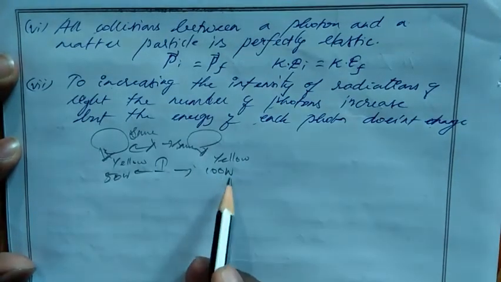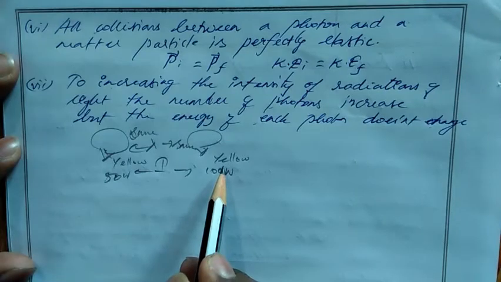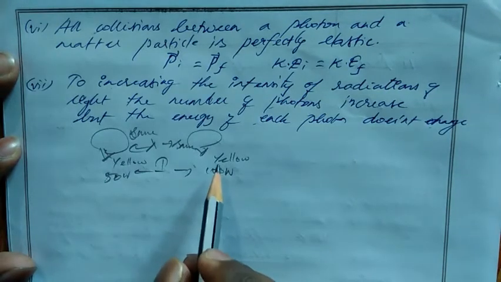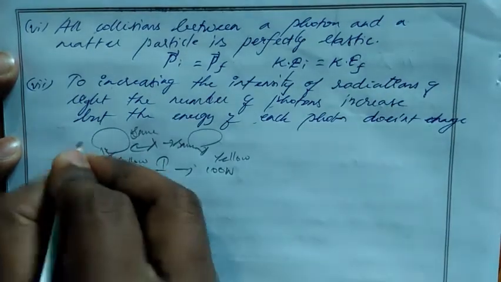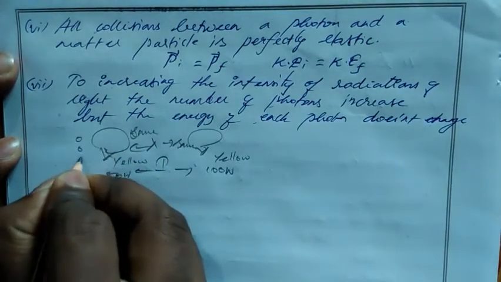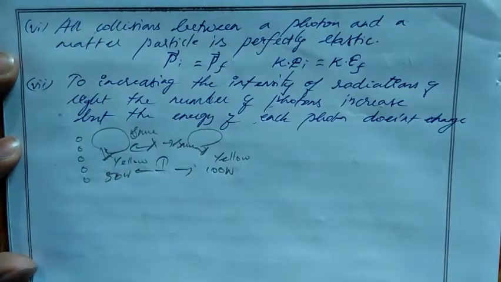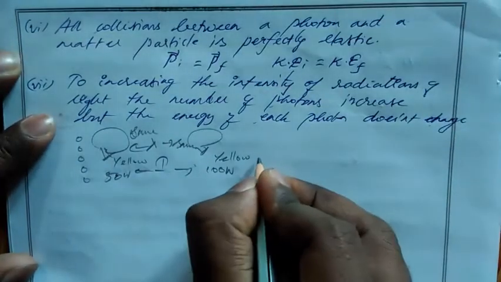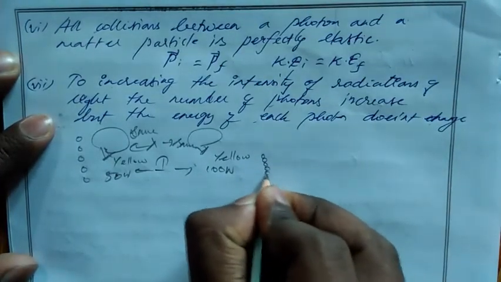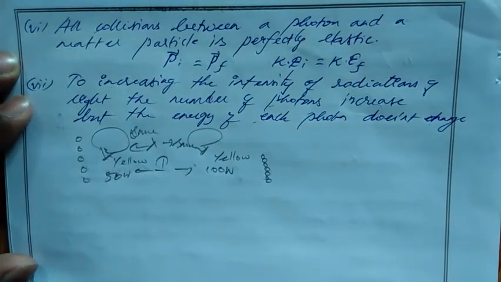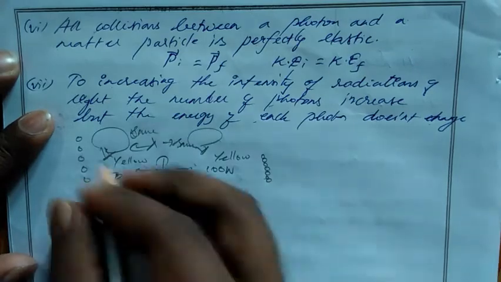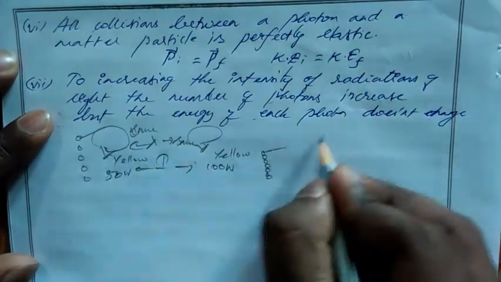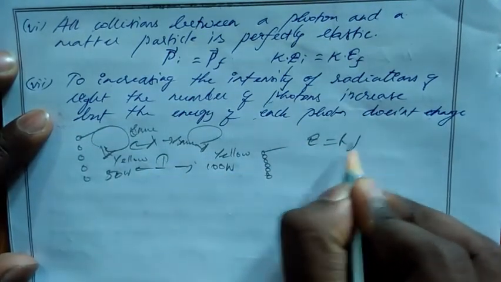So here we increase the intensity. Even though we increase the intensity, we just increase the number of photons. So here the photons, or energy packets, will be like this, but here they will be like this. The number of photons here will be more compared with here, but the energy of each photon will be the same, E equal to hf.